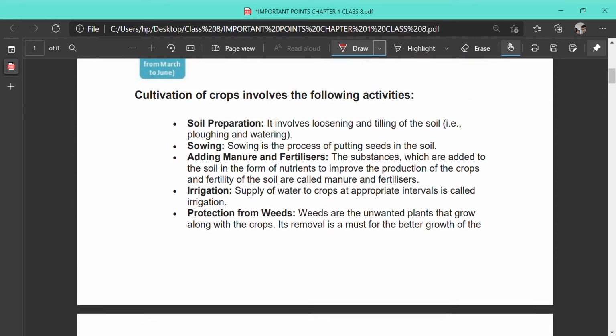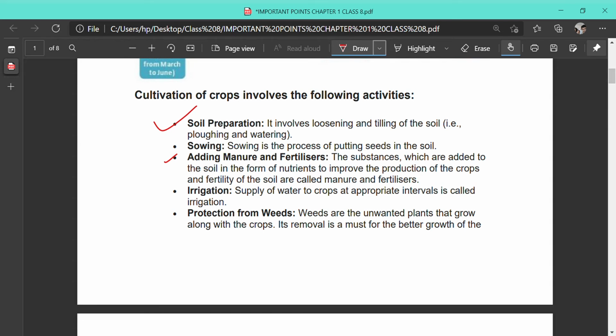Now we will study the different steps for the cultivation of crops. The first step is soil preparation, involving the loosening and tilling of the soil, that is plowing and watering. Next, sowing of the seeds. For that we have to select good varieties of seeds and then sow them in the crop field. The next step is adding manure and fertilizer. Manures are organic substances while fertilizers are inorganic substances. They add nutrients to the soil.